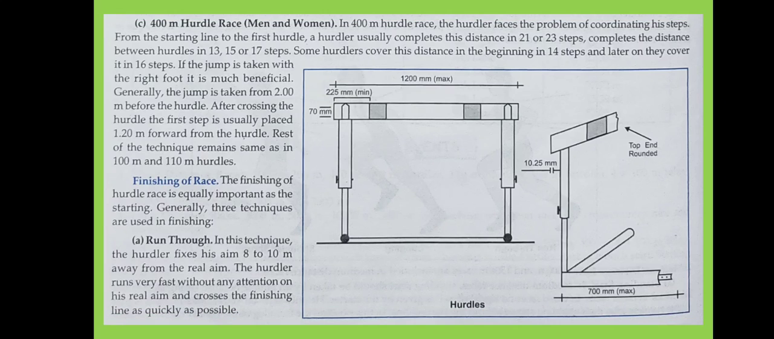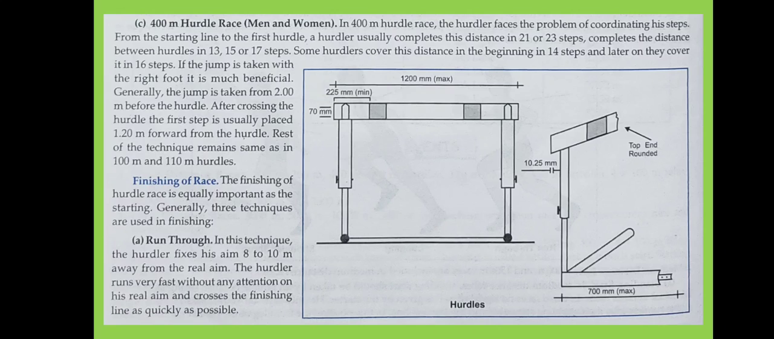In this technique the hurdler fixes his aim 8 to 10 meters away from the real aim. The hurdler runs very fast without any attention on his real aim and crosses the finishing line. This is the run through. Who was the run through for? That was for the beginner.